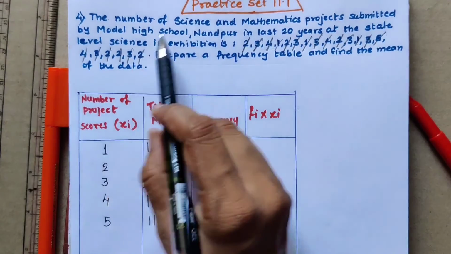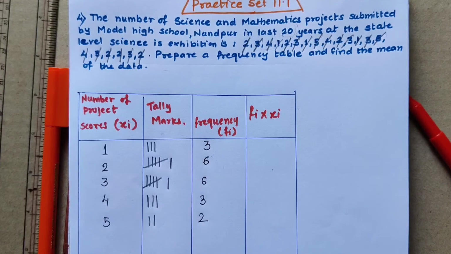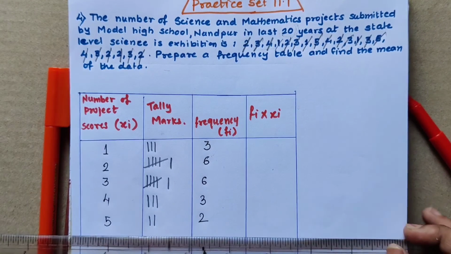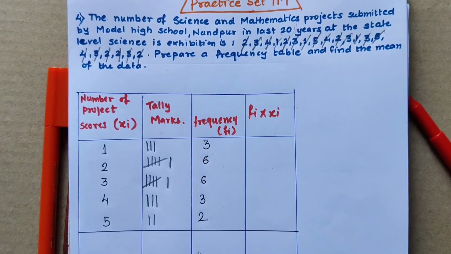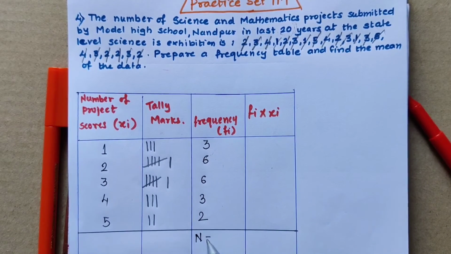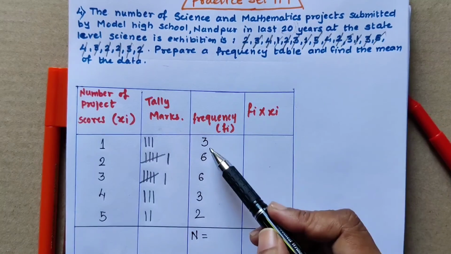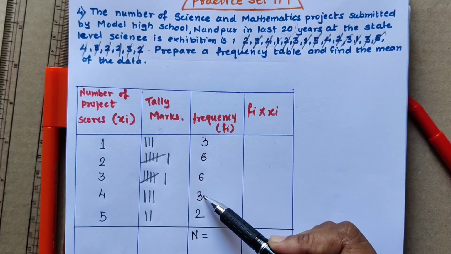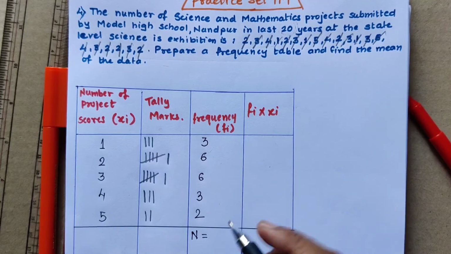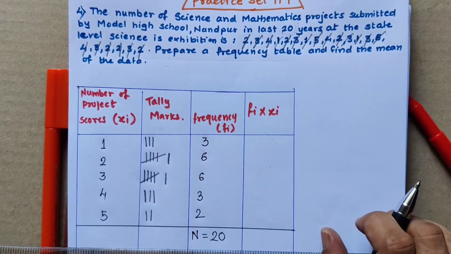So the total number of projects for 20 years, the sum of frequencies, should be 20. The sum of frequency is denoted by capital N. Let us check whether it is 20 or not. 6 plus 3 is 9. 9 plus 6 is 15. 15 plus 3 is 18. 18 plus 2 is 20. So we are getting the correct answer, which means our observation is correct.